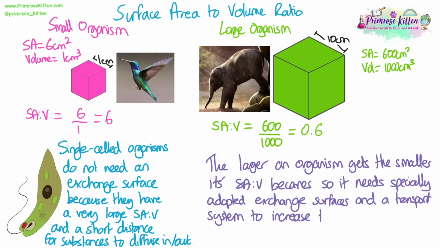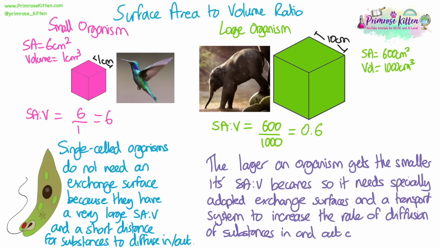However, the larger an organism gets, the smaller its surface area to volume ratio becomes. So it needs specially adapted exchange surfaces like alveoli and villi, and then a transport system like our circulatory system, in order to increase the rate of diffusion of substances into and out of every cell in the body, so that it can happen fast enough for processes like respiration and photosynthesis to occur.